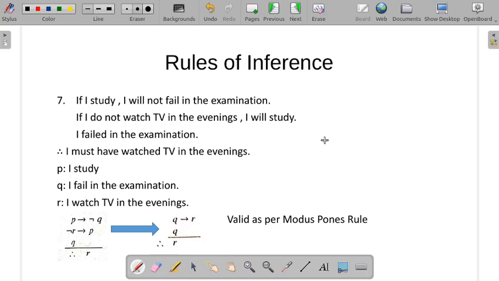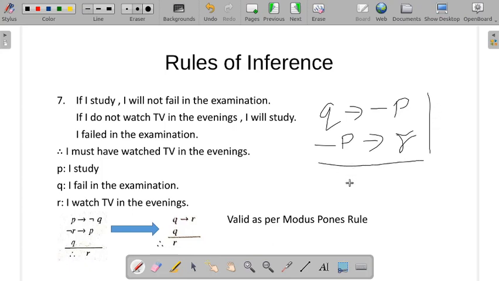So let's write, taking the contrapositive of both: Q conditional negation P and negation P conditional R. According to the rule of syllogism, this gives Q conditional R. P conditional Q and Q conditional R gives P conditional R. That is the rule of syllogism.